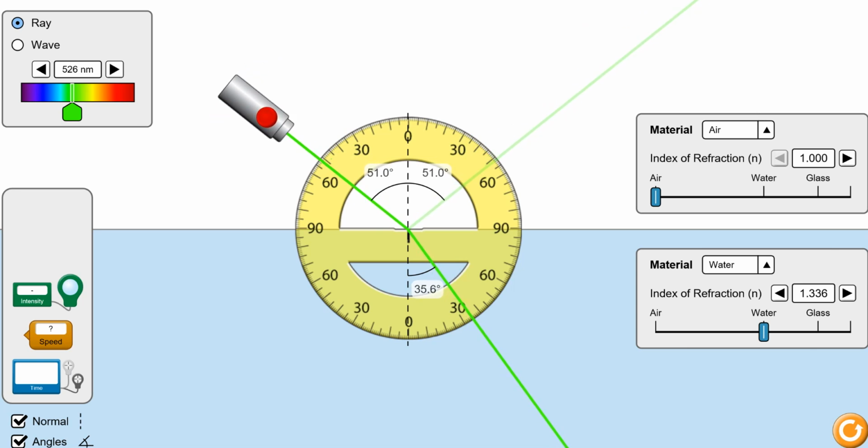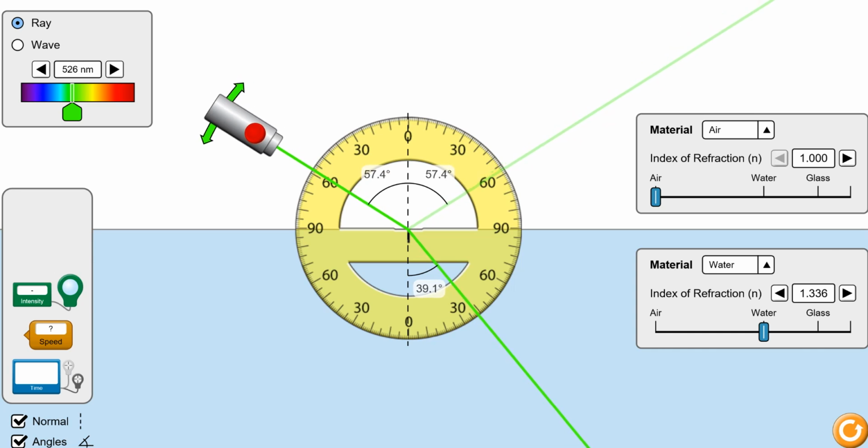Still it is not going straight. Now if I put it exactly on this 60, for example, so see, if this would have really gone straight from air to water, it would have gone through that 60 mark in air, and it would have come out straight through the 60 mark in water. But again, the ray of light in water has bent towards the normal, and therefore it is closer to the normal than that 60 mark in water.